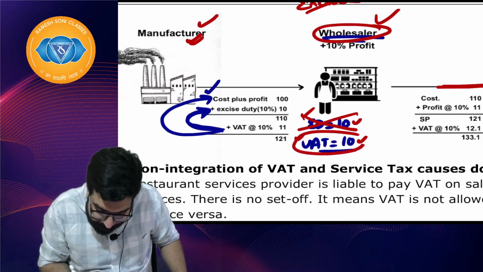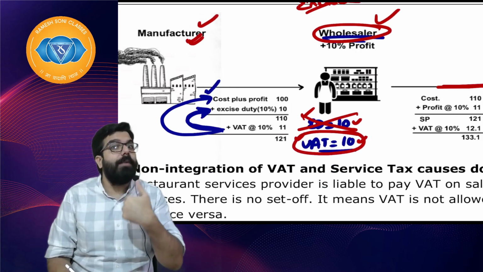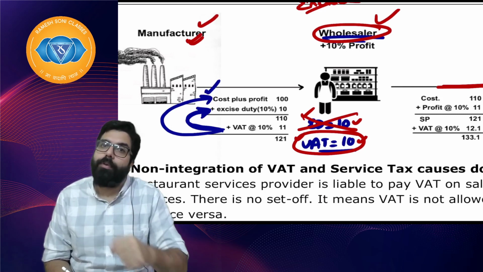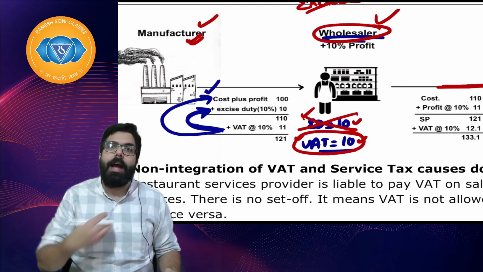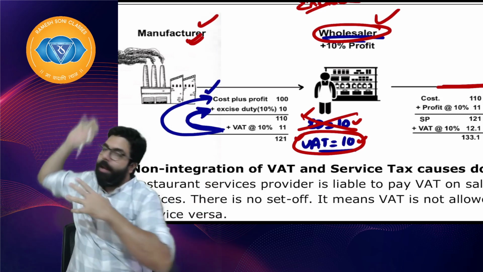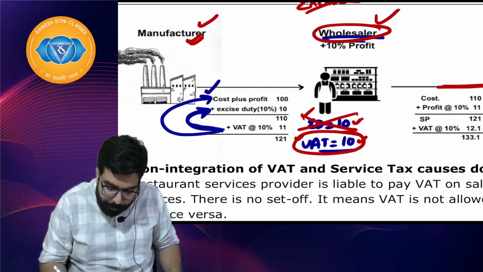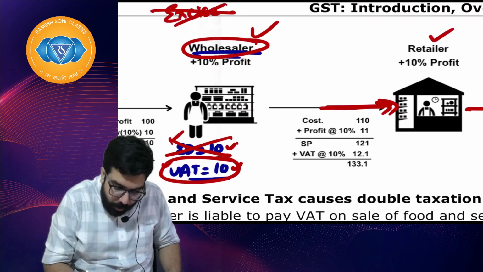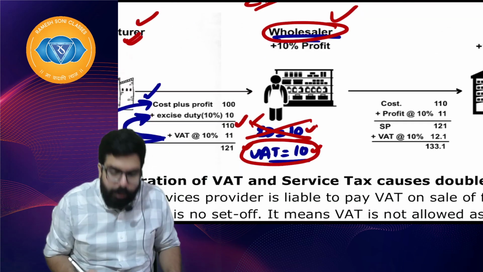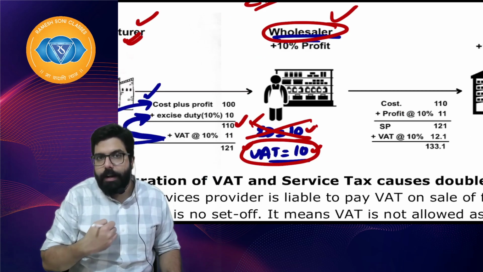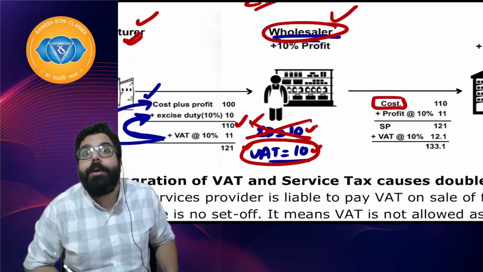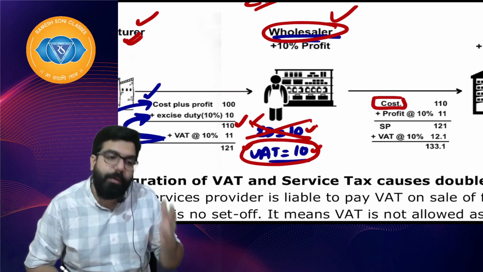They will get the credit of only VAT. Now you tell me one thing, if I am not getting the credit of VAT, excise duty, don't you think that is unfair? First of all, I will tell the government, I was just a link between you and the customer. I used to collect and pay, but then I have borne 10 rupees of tax. So whatever I have borne, for me 110 will become my cost now. For me 110 will be my cost, because 100 rupees I paid for the goods, and 10 rupees I also paid for the excise duty which I did not get the credit for.